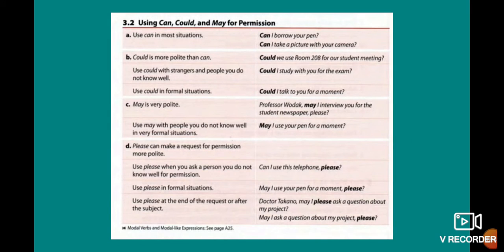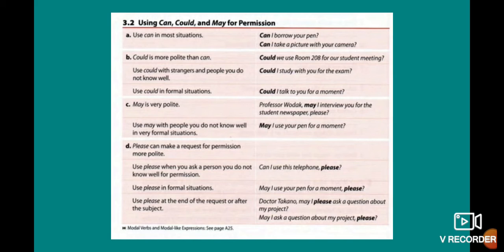Let's continue. Using can, could, and may for permission. In that case, you use can in most situations. Can I borrow your pen? Can I take a picture with your camera? We use can in different situations: for ability, possibility, for permission, etc.